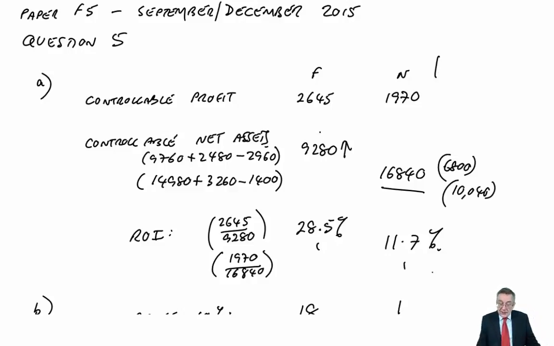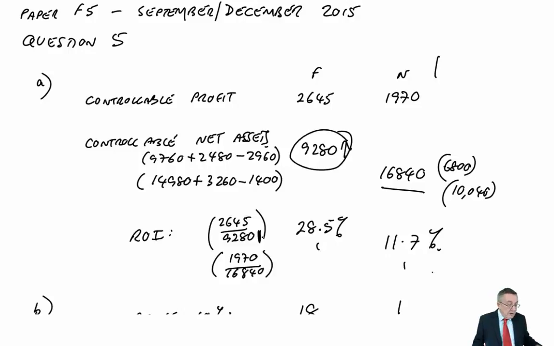So if they had invested, controllable net assets would have been higher, profits probably wouldn't have changed. Well, if 2645 is a percent of a higher figure, their return on investment would be lower, and they'd have got less bonus.